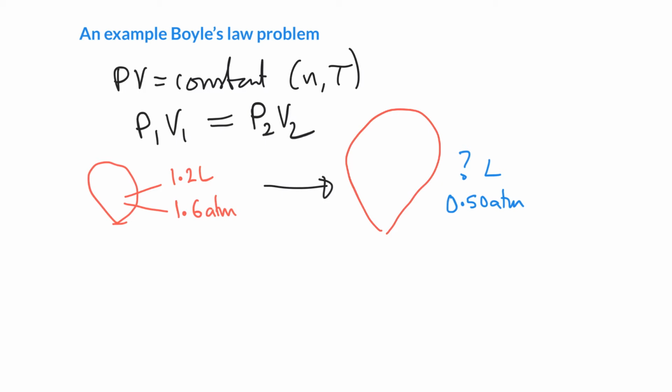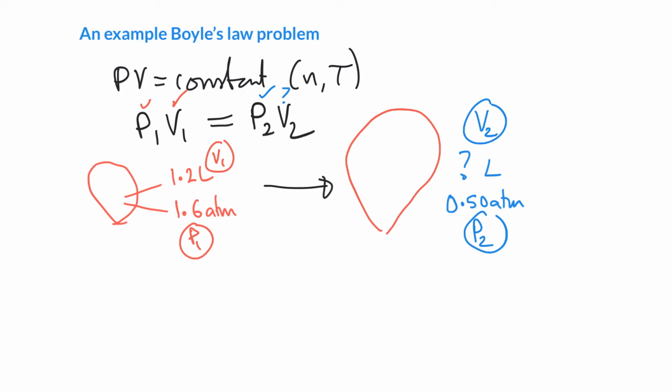So we can take Boyle's law, and this is really cool actually, and we can put a check mark against everything we know. So we know the initial pressure, that is our 1.6 atmospheres. And we know our initial volume, that is our 1.2 liters. So we have everything on the left. And on the right-hand side, what do we have here? We have our 0.5 atmospheres. That's our final pressure, P2. We can check that. And our volume, that's what we're trying to calculate. So that's V2. We don't know that. So we can put a little question mark here.